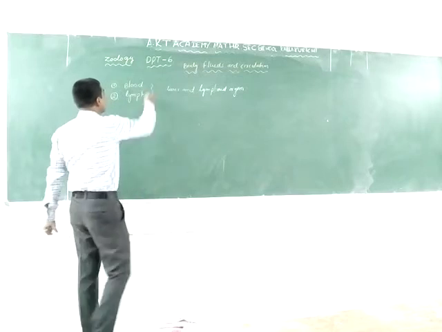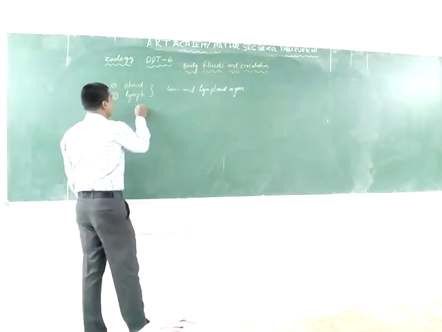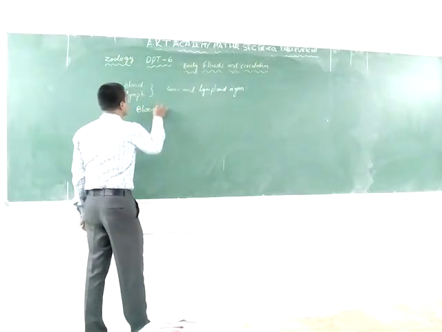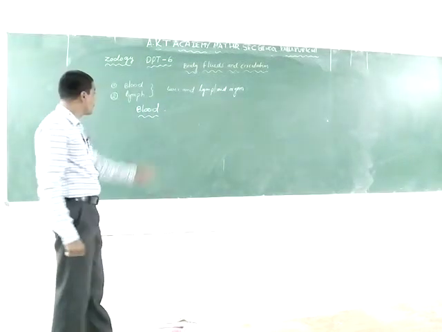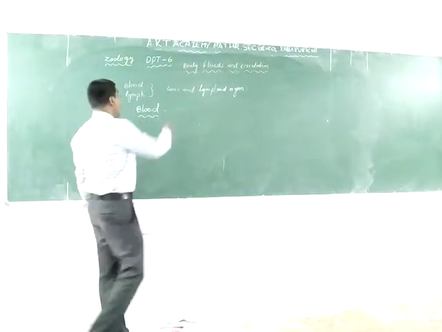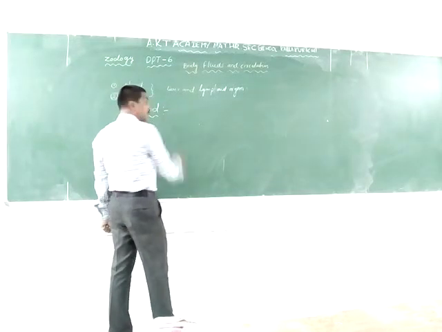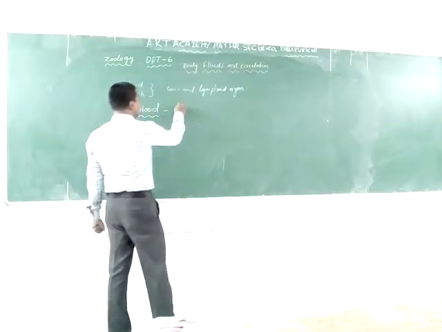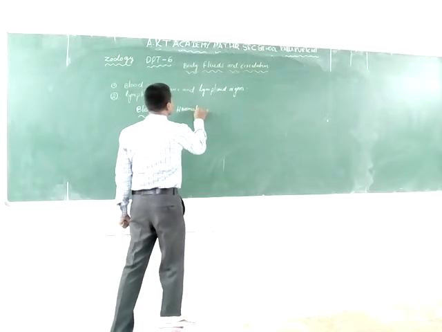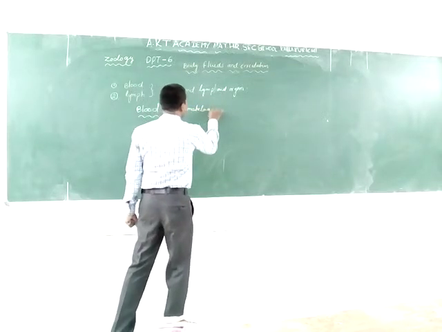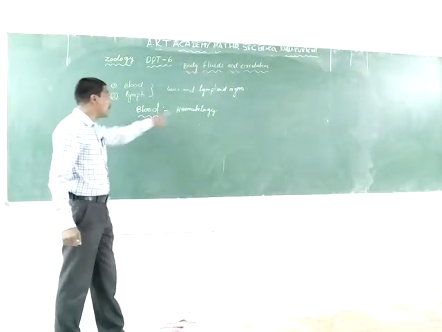Blood is a fluid connective tissue, and the study of blood is known as hematology.